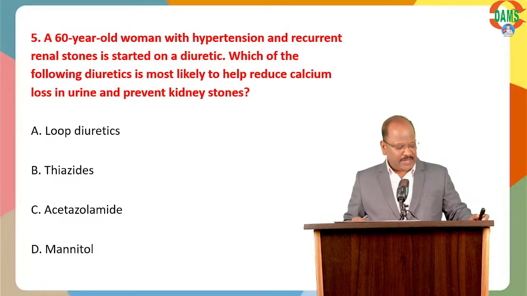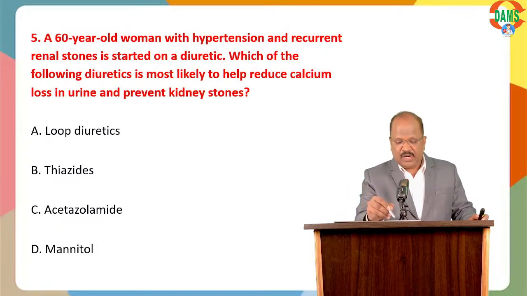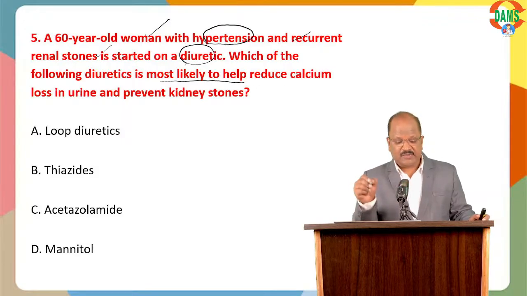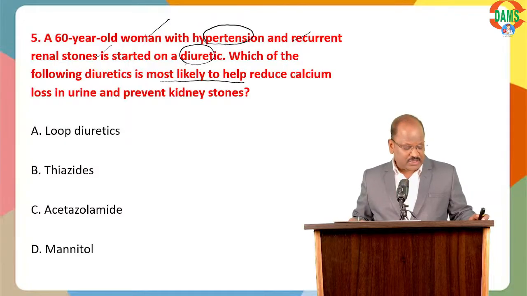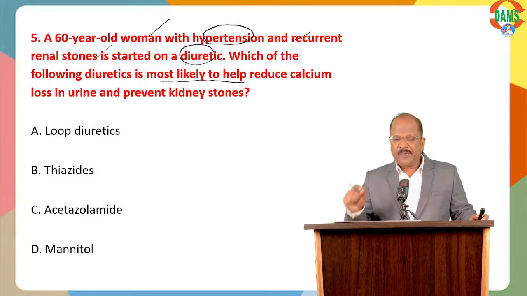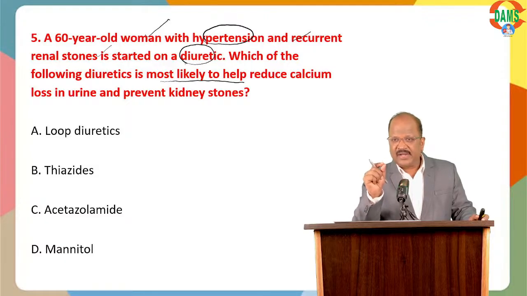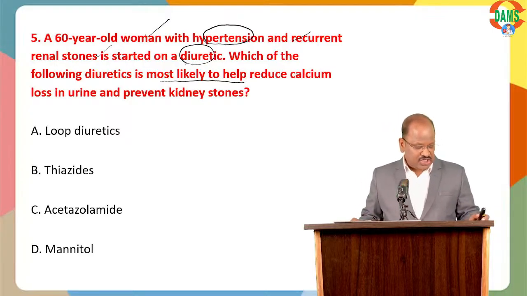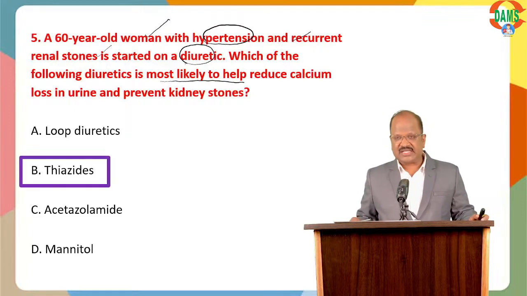Now, next question. Ready? A 60-year-old woman with hypertension and recurrent kidney stones started on diuretic. Which of the following diuretics is most likely to help in reducing calcium loss in the urine and prevent kidney stones? Very interesting question. Come on, name the diuretic that inhibits calcium excretion, thereby useful for treatment of calcium stones. Answer? Yes, good. Anshita Jain. Answer B, fantastic.